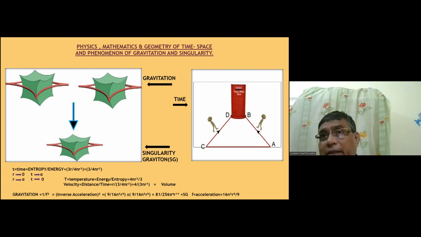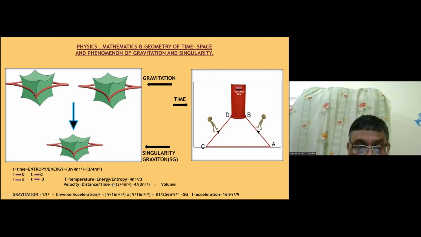And what is temperature, or force? How the repulsive part of energy is pushing forward entropy, that is the temperature. So time and temperature are multiplicatively inverse to each other. And very interestingly, velocity is equal to distance by time.